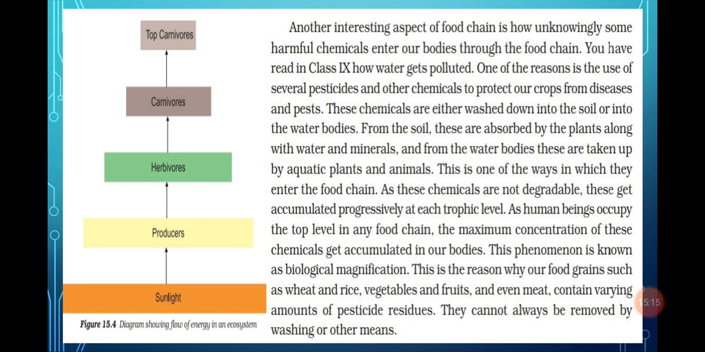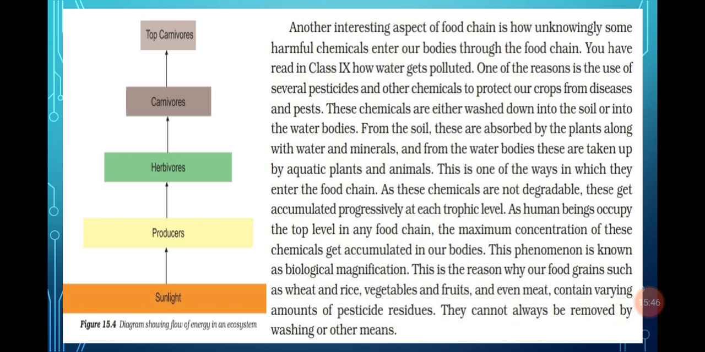So, as we read, one of the reasons is the use of several pesticides and other chemicals to protect our crops from disease and pests. These chemicals are either washed down into the soil or into the water bodies. From the soil, they are absorbed by the plants along with water and minerals, and from the water bodies, they are taken up by aquatic plants and animals. So this is one of the ways in which they enter the food chain. It means the chemicals which we use to protect our crops from disease or pests are entering our food chain. Then what happens?